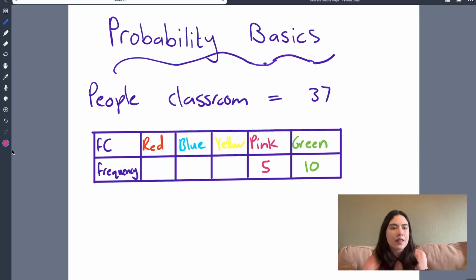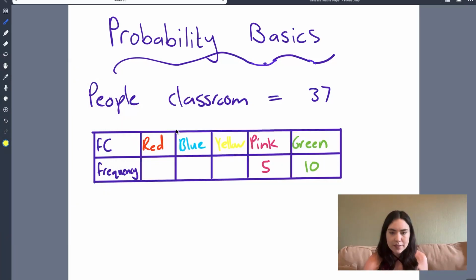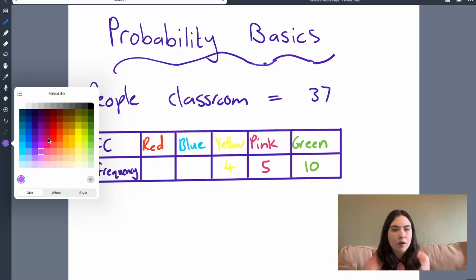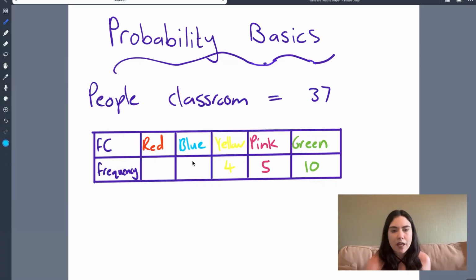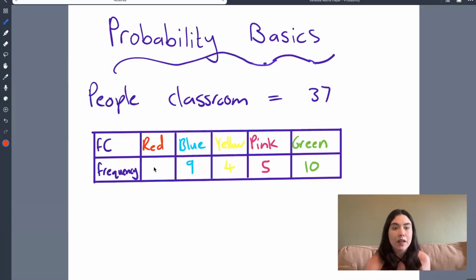All right. Then we can say, I've got yellow next. Then we can say 4 of the people like yellow. All right. Then let's say we're at blue. 9 of the people like blue and 9 of the people like red. That's a slightly different color. I want to draw this in actual red now. Okay, so 9 of the people like red. So this would be our frequency table. We've been given all of the different values of how many people like each individual color.